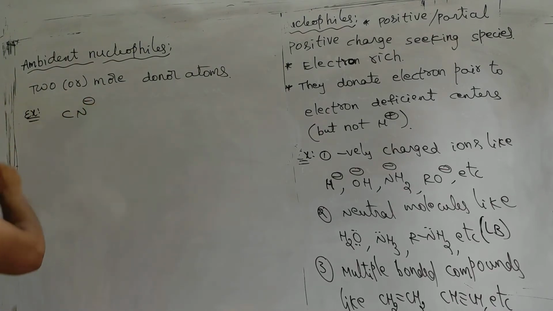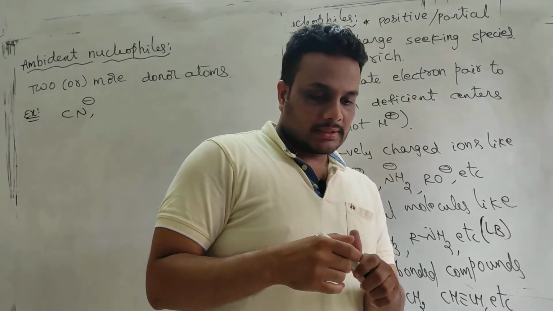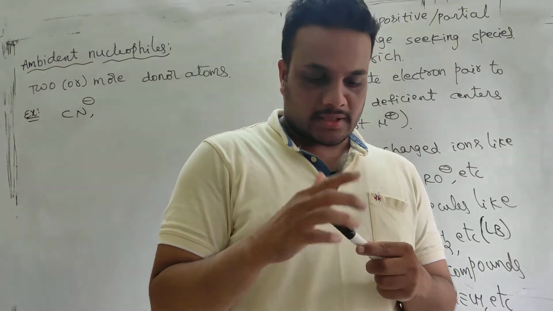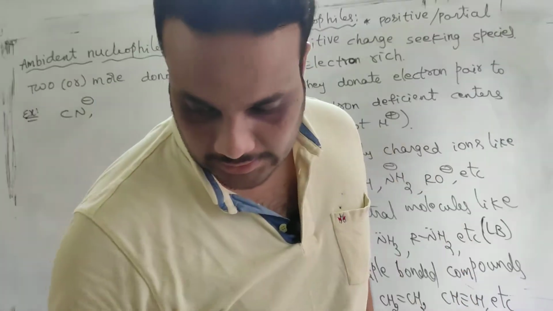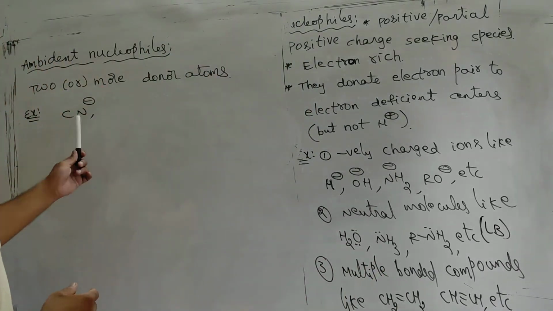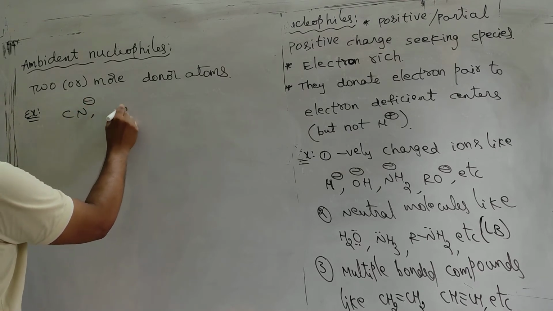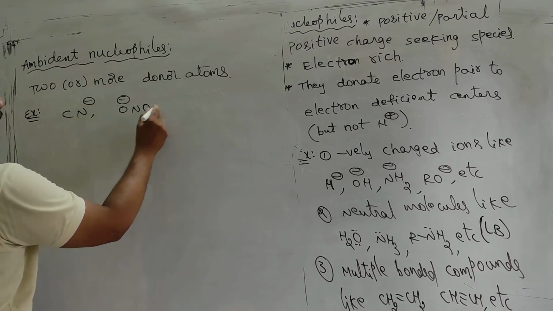We have CN minus. CN minus is a very beautiful example, because in coordination chemistry this is also considered an ambidentate ligand. Generally ligands are nucleophiles, no doubt. So in CN minus, both carbon and nitrogen are donor atoms, and we have this ion, nitrite ion.